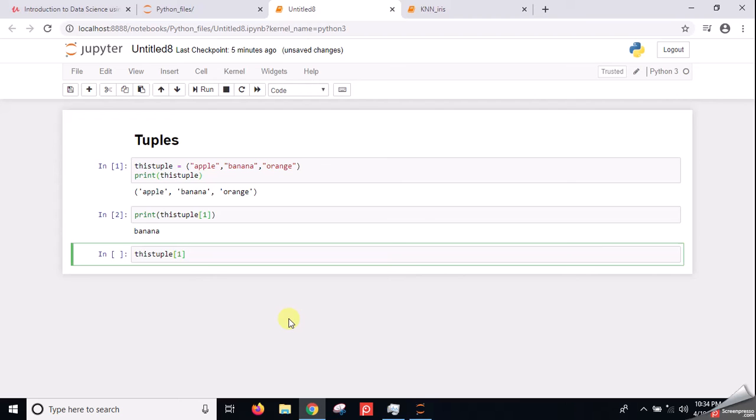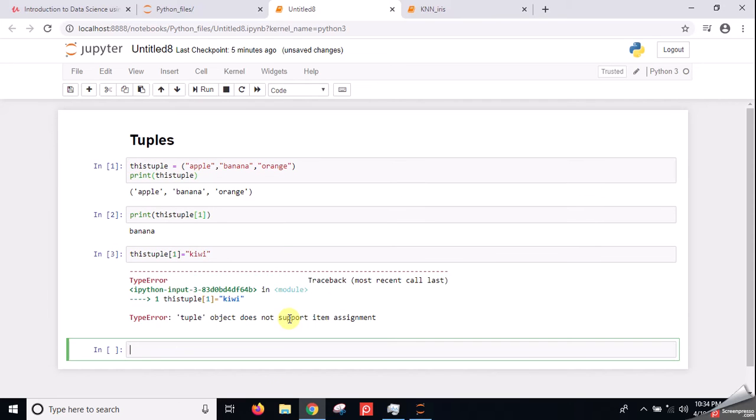Suppose banana, I want to change it into kiwi. Let's see whether it will be done or not. Python gave me an error message: tuple object does not support item assignment. That means you cannot update an item in the tuple. This is the main difference between the list and tuple.